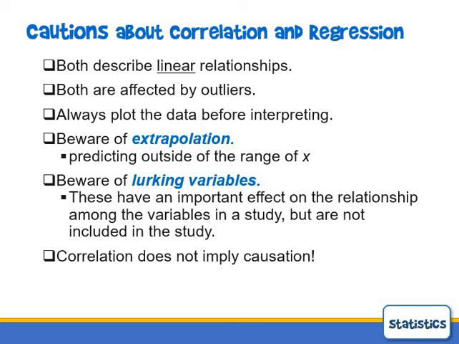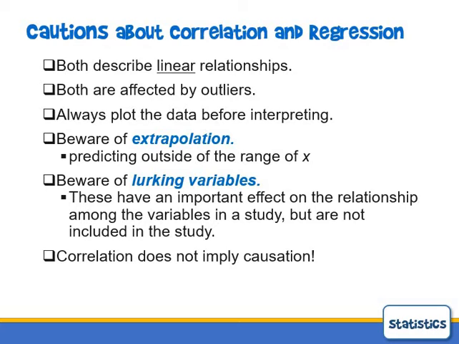I want to conclude with just a few more examples and some cautions about correlation and regression. Correlation, we talked about, was for linear relationships. If you had a curved shape or a periodic shape, there might be a better model, but correlation measures how linear the relationship is. Regression, at least right now, we're looking at linear regression. You can do other types of regression, but that's the one type we look at in this class.